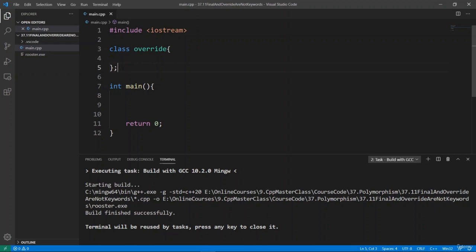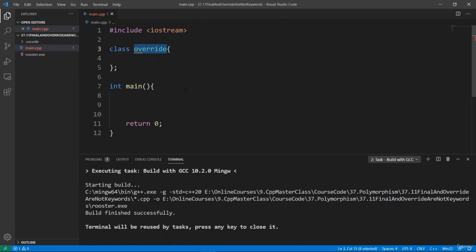Just to put this in context, if, for example, you create a class named if, because if is a C++ keyword, this is going to be a compiler error because you can't do this. You can't use these keywords as variable names or as class names because they are reserved internally to the C++ programming language.